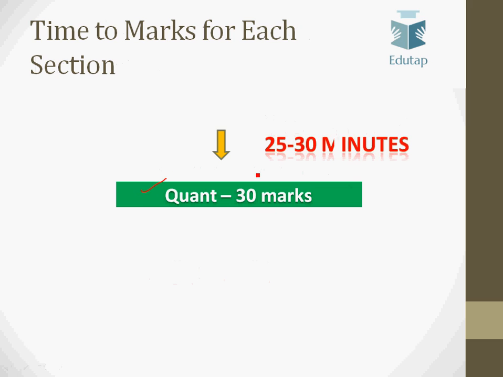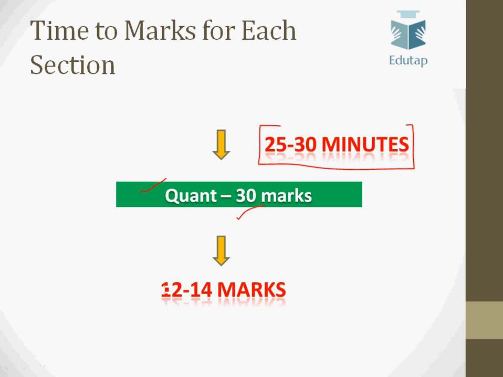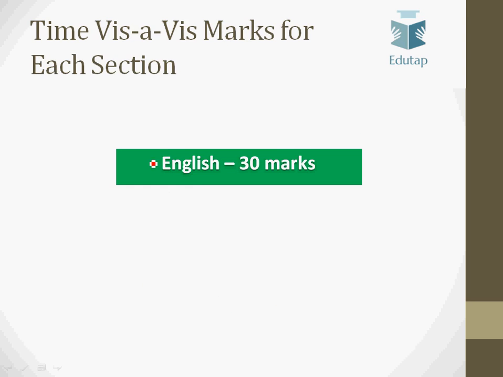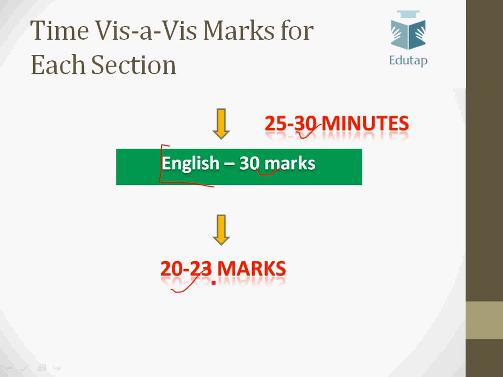The third section, quant, is worth 30 marks. You can devote around 25 to 30 minutes to this section, and the aim should be to score around 12 to 14 marks in this section. The last section is the English section, which is worth 30 marks. Again, you can spend around 25 to 30 minutes on this English section, and the aim should be to score 20 to 23 marks in the English section.